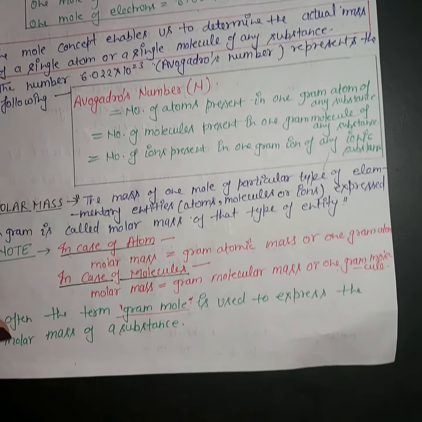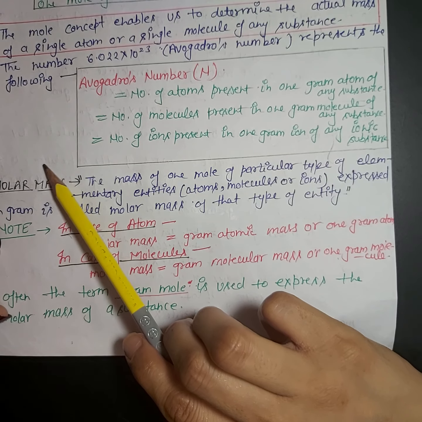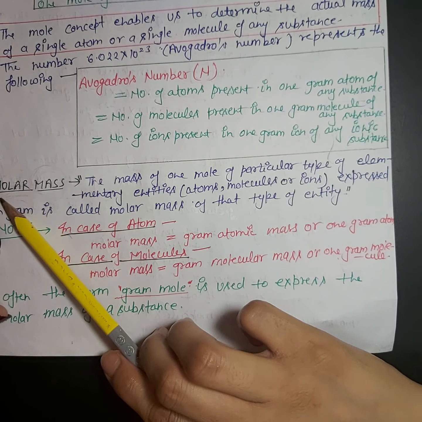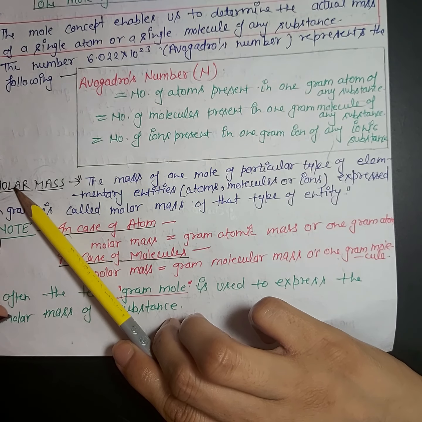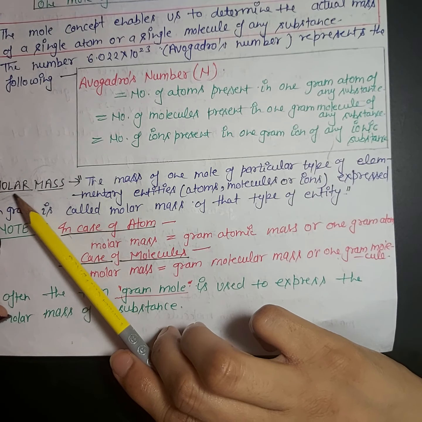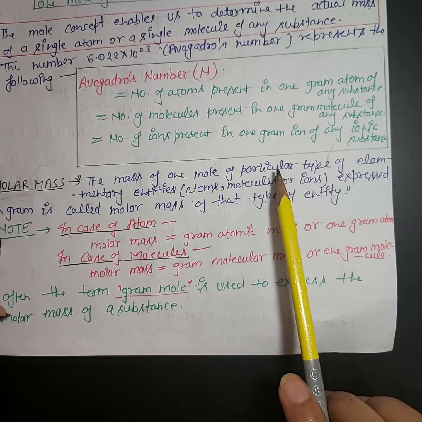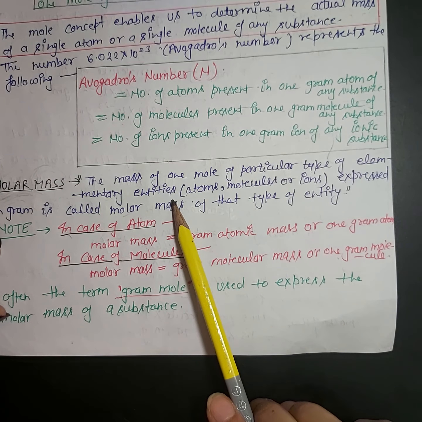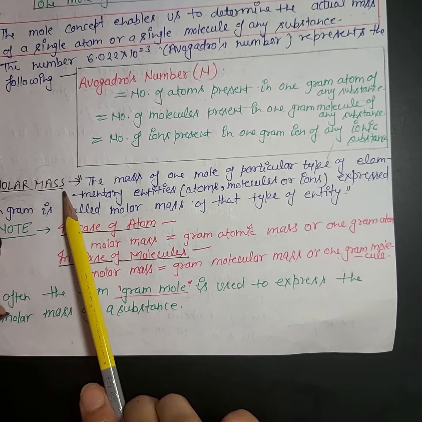Okay, next topic is molar mass. So what is molar mass? The mass of 1 mole of any type of entity, like the mass of 1 mole of atoms, the mass of 1 mole of molecules. So the mass of 1 mole of a particular type of elementary entity like an atom, molecule or ion is known as molar mass.